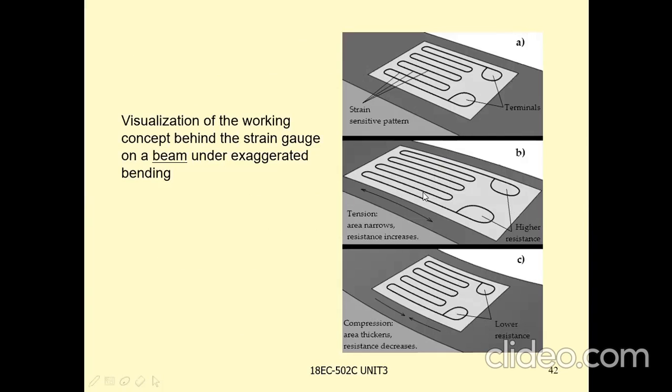Area reduced means resistance increases. We know that R = rho L by A. Similarly, if the compression is increased, that means the area thickness is increased. Area increased means obviously resistance decreases.